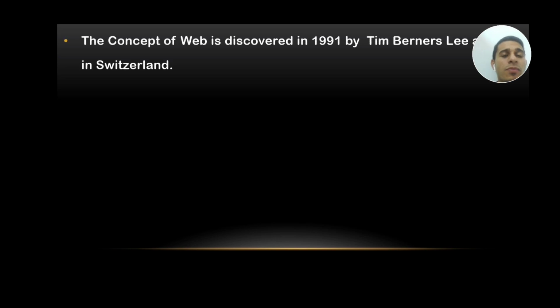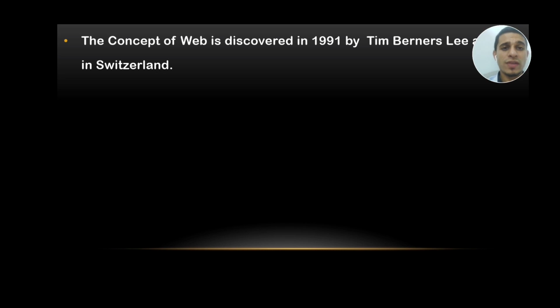Next is the concept of the World Wide Web. It was discovered by a person named Tim Berners-Lee in 1991 in Switzerland. This main concept was derived just for sharing resources, and afterwards it was kept open so that all can use this facility.